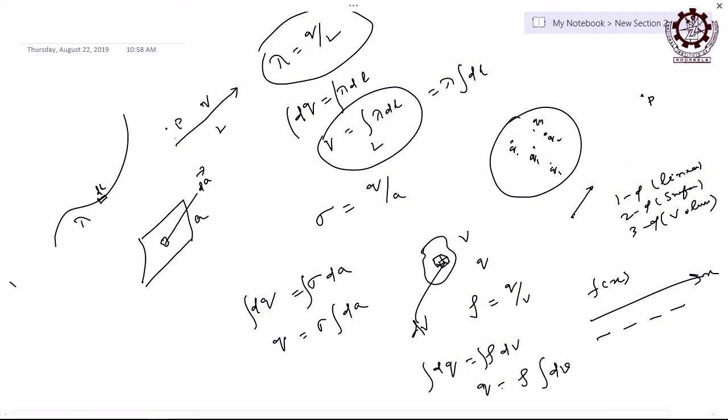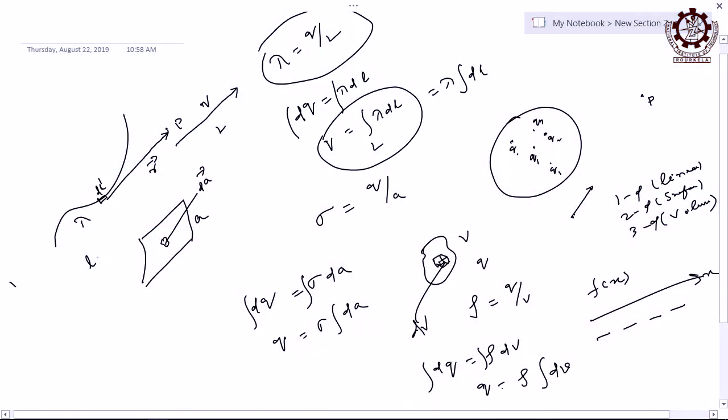Then what will be the intensity at this point P if I connect this elementary length to that point by a vector r? What will be the intensity at that point P due to the whole conductor, or whole charge carrier, because everywhere there is charge? We want not the intensity at this point because of this elementary length dl, but for the whole length. So first find for dl, then integrate it, and find out how much it will be.